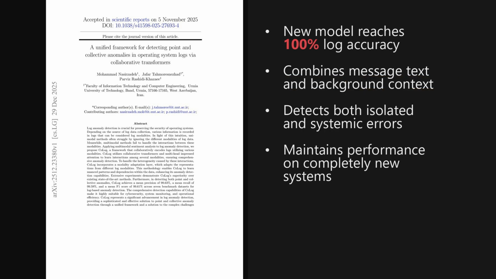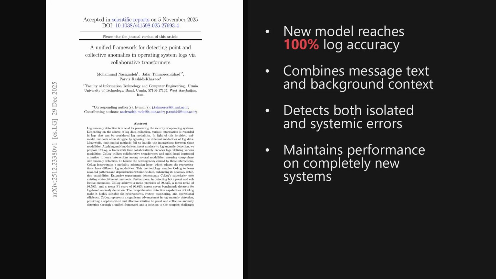I'm Alex. Today, we're looking at a paper from the Hugging Face trending list, published on December 29th, 2025, just 3 days ago. This paper introduces a framework called CoLog that reaches a mean F1 score, which is a standard measure of how well a model detects errors, of about 100% across 7 benchmark datasets.